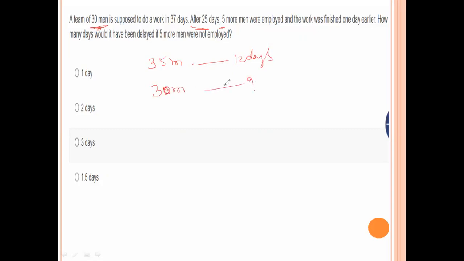Here, members decrease means automatically the days increase. One value decreases, one value increases, so this is indirect proportion. In indirect proportion the rule is the first product equals the second product: 35 into 12 equals 30 into the unknown. That gives 14 days. Actually it takes 12 days, so how many more days? 2 days more. 12 plus 2 is 14. So 2 more days are taken by these 30 members when the 5 members are not joined.